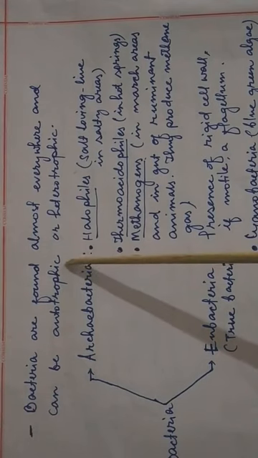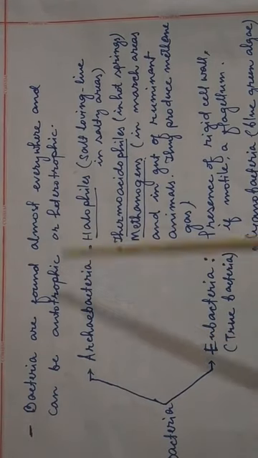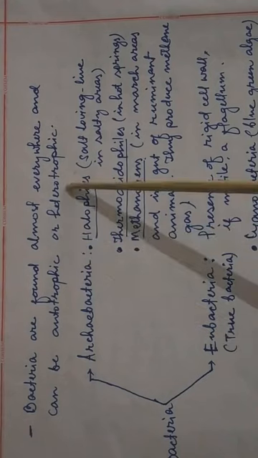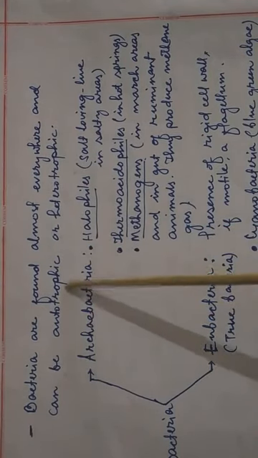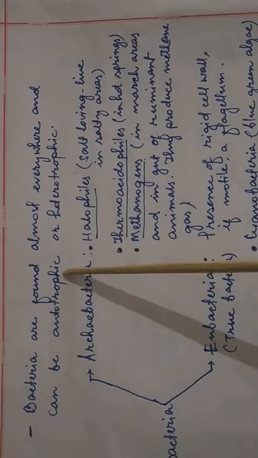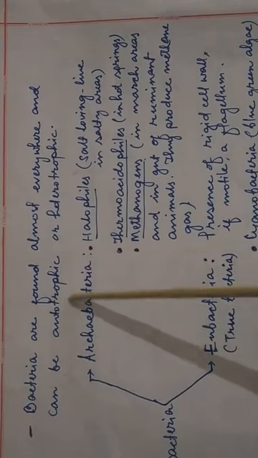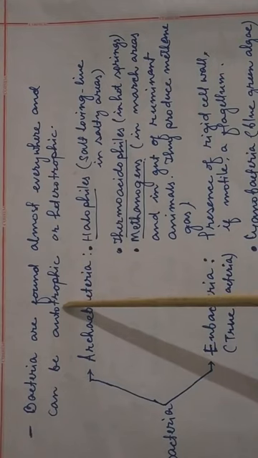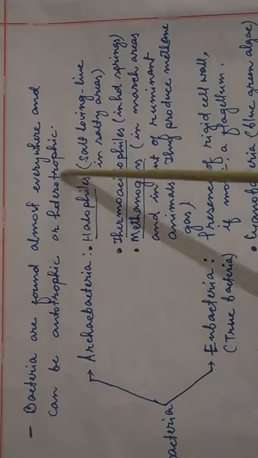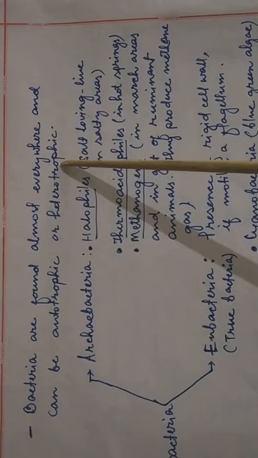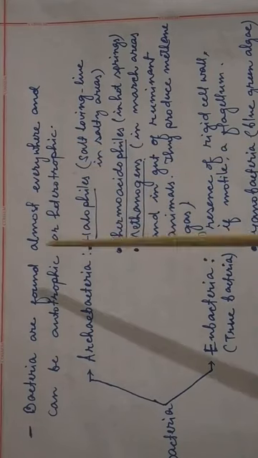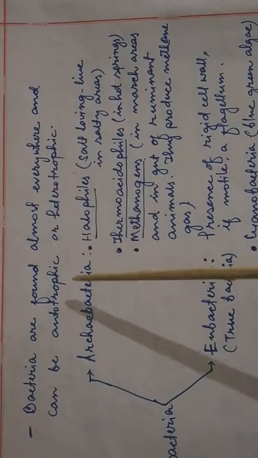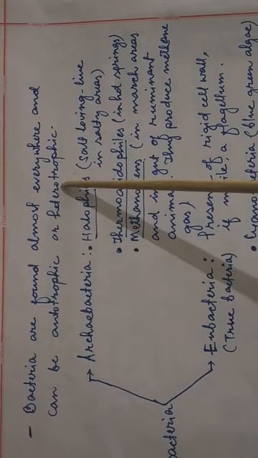So these bacteria are found in almost everywhere and can be autotrophic or heterotrophic. Autotrophic means they can make their own food. You know, plants are autotrophic, and it is due to the presence of chlorophyll. Or some bacteria may be heterotrophic. Heterotrophic means which cannot make their own food. They will depend on others. So it is known as heterotrophic. So bacteria is found everywhere and may be autotrophic or heterotrophic.